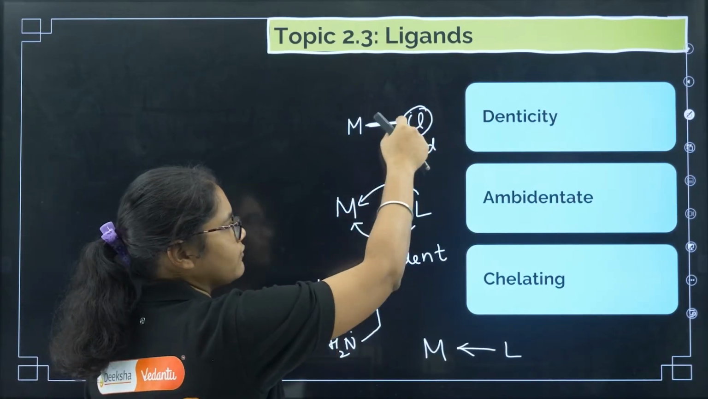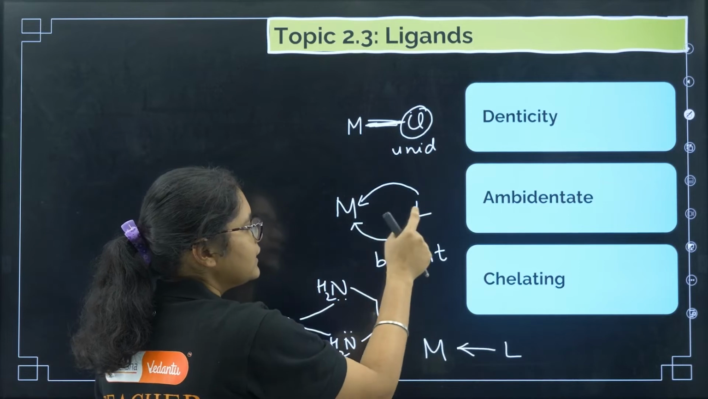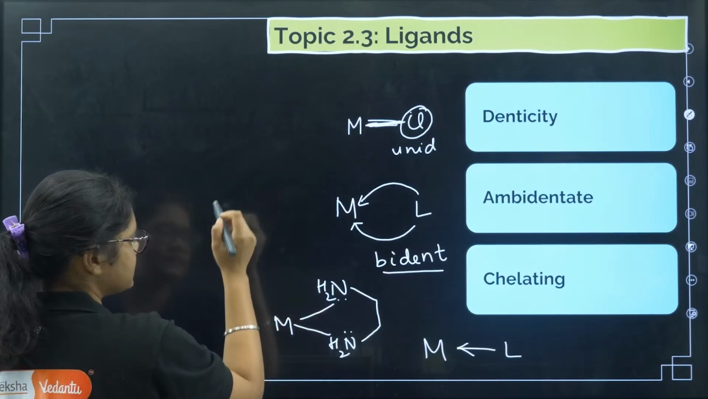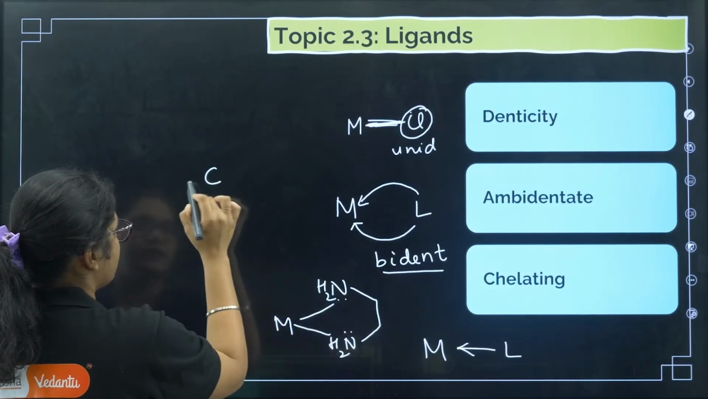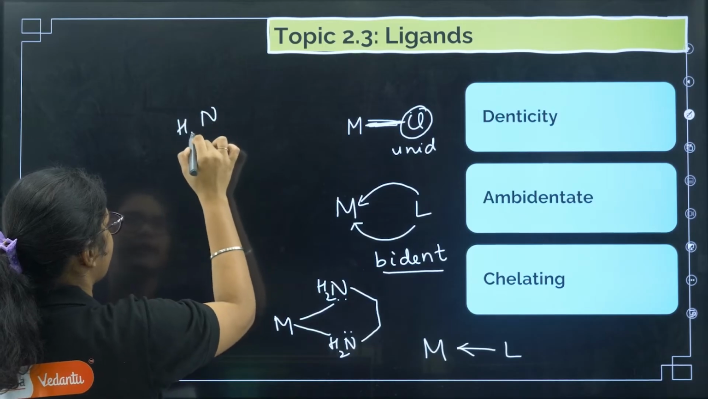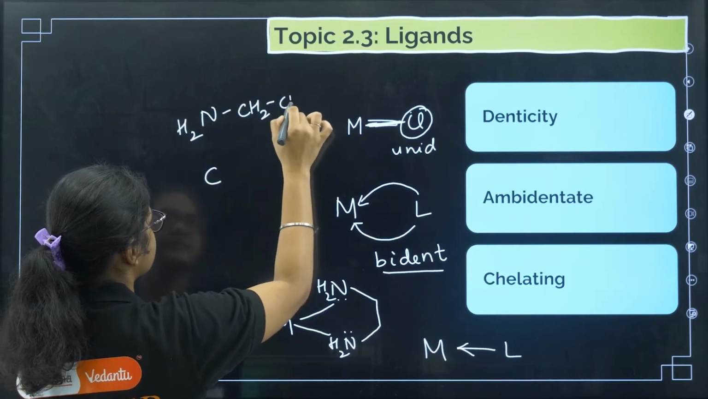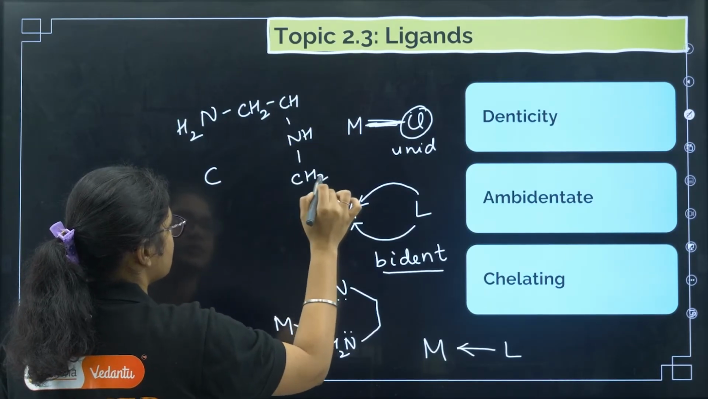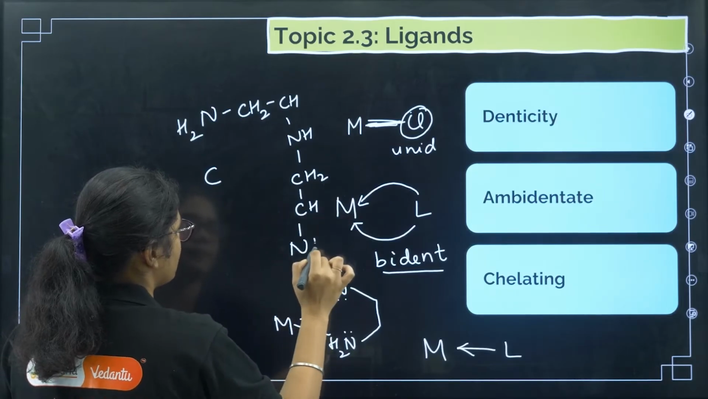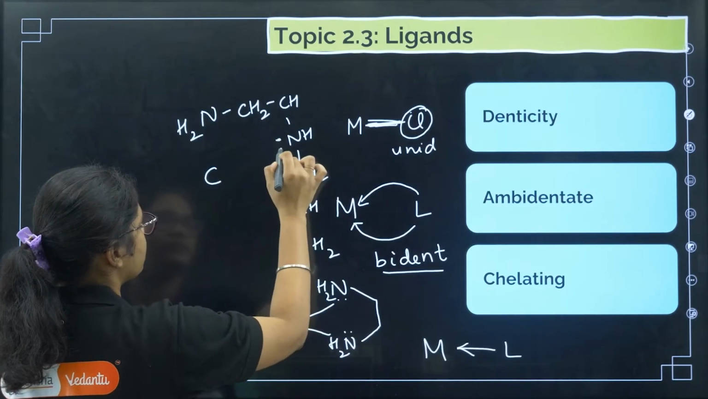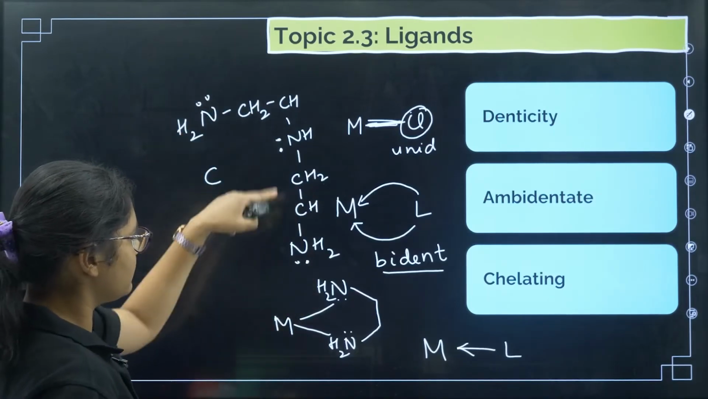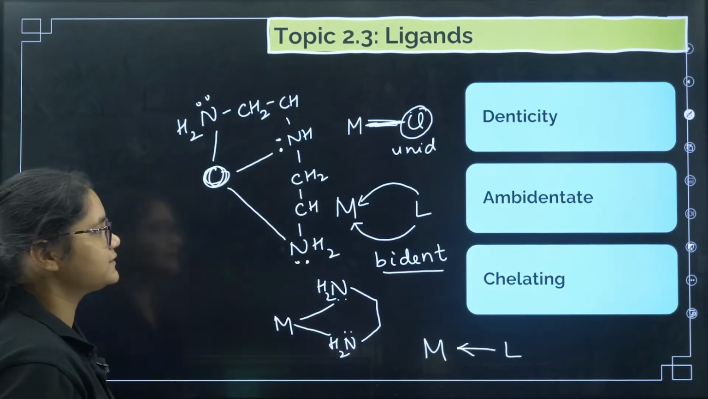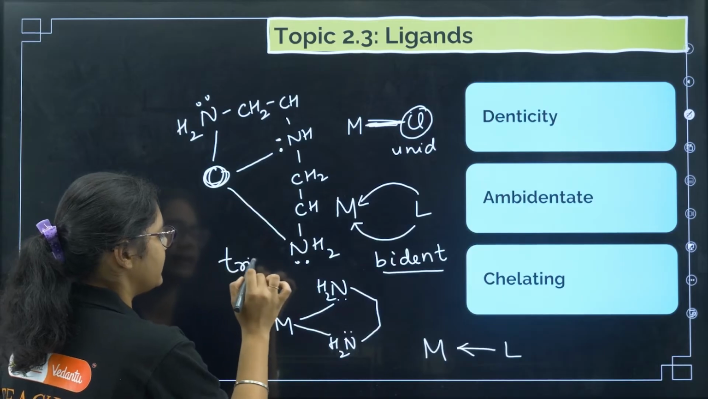So here it is binding only through one group, or I can say one atom, so it is unidentate. Here from two sides it is called bidentate, right? If there is another ligand, suppose this one, NH2, CH2, CH2, then NH, again CH2, CH2, NH2. So here this nitrogen and this nitrogen, right? These are three donating sites. So if this is the metal, then they will bind to the metal from three sides. Such ligands are called tridentate ligands.